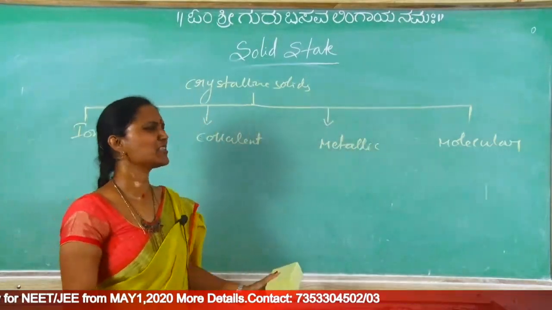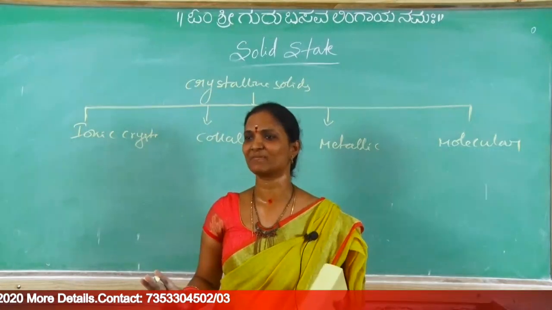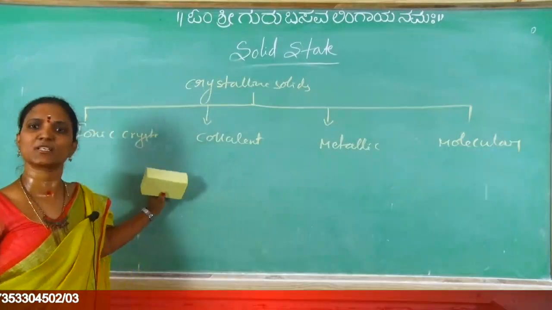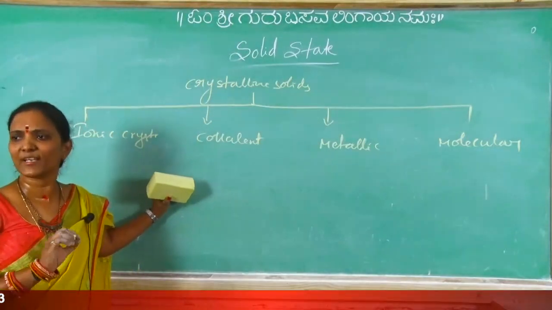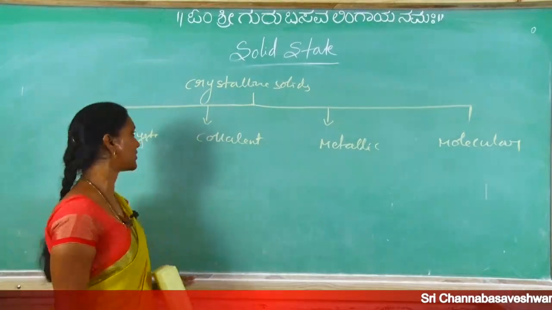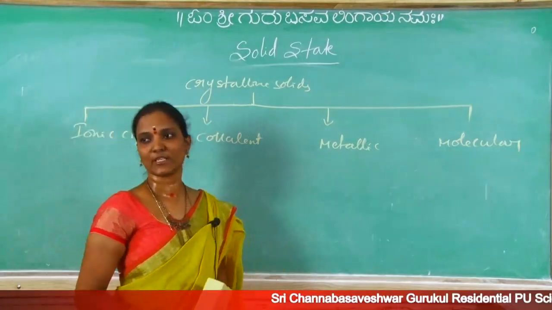Here also it is very easy to identify the characteristics. Only thing is that we should practice examples. Some examples are there, and those examples we should practice. Almost in the options also, they will mention examples only. They won't mention directly ionic crystal or covalent crystal. So we should concentrate on examples: ionic crystal, covalent crystal, metallic crystal and molecular crystals.